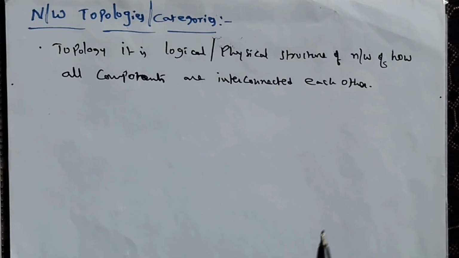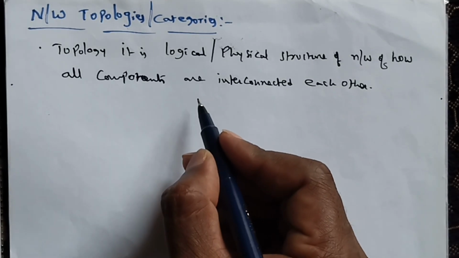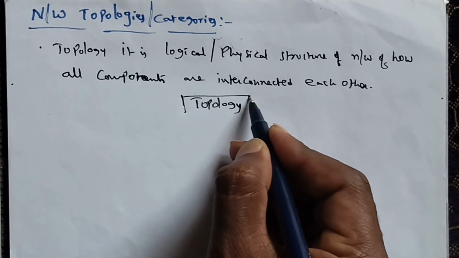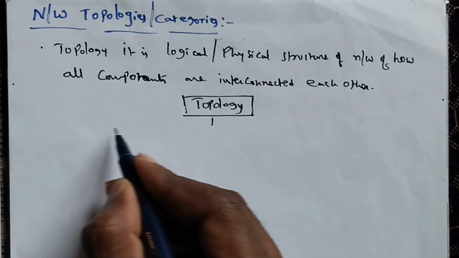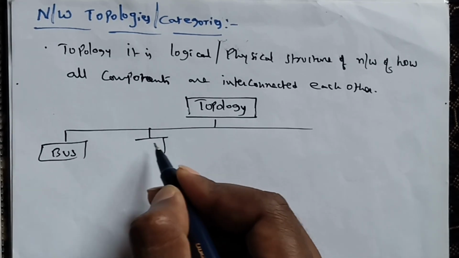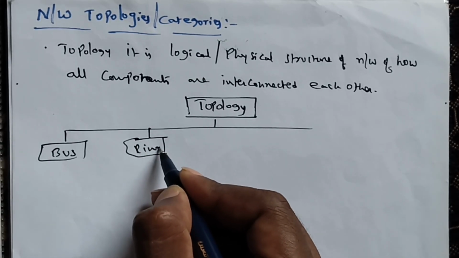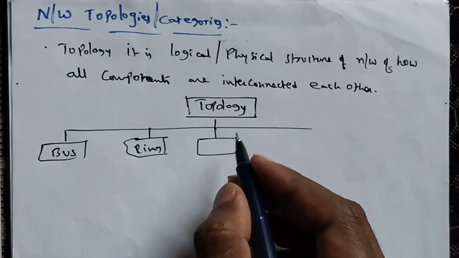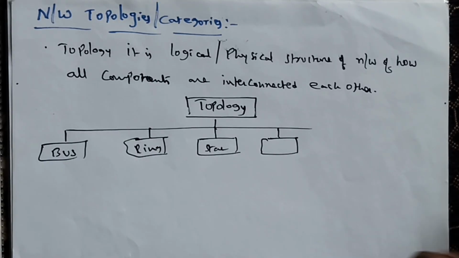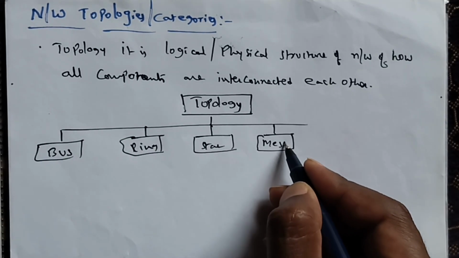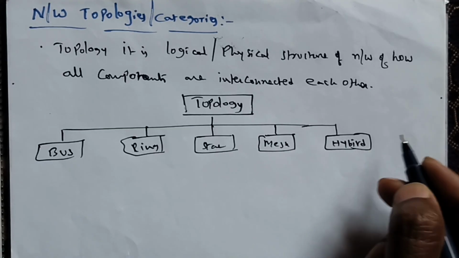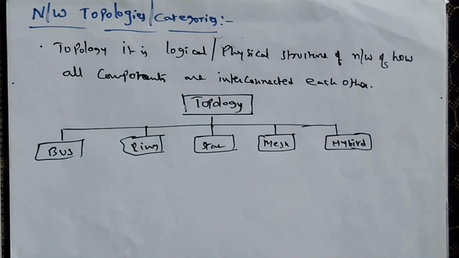Generally we will study the several topologies we have. What are the types of topologies? The first one is bus topology. The second one is ring topology, and the next one is star topology. The next one is mesh topology, and the last one is hybrid topology. We will discuss each one by one.